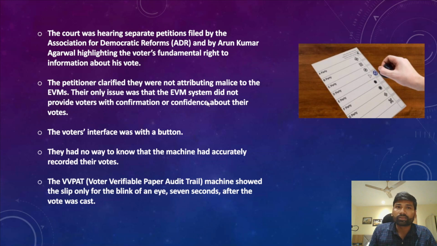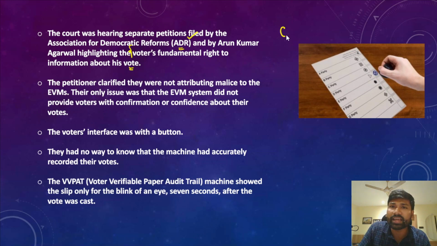Now understand this news article. I've already told you that two separate petitions were filed in the Supreme Court. One was filed by the Association for Democratic Reforms, and the second by Arun Kumar Agarwal, highlighting the voter's fundamental right to information about his vote. So whether my vote is registered to the right person, or whether I have given my vote to the correct person I wanted to give it to.